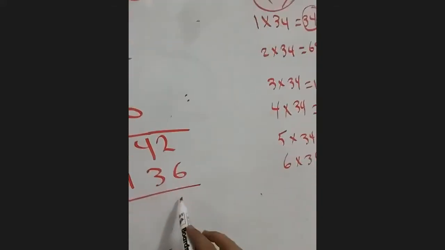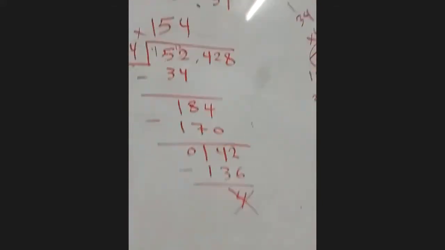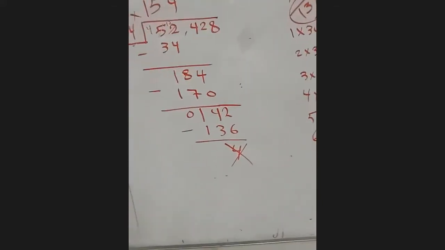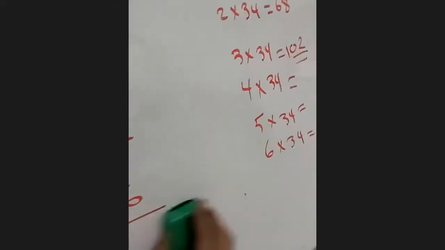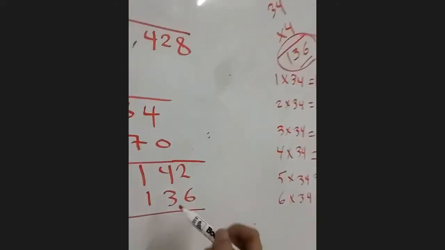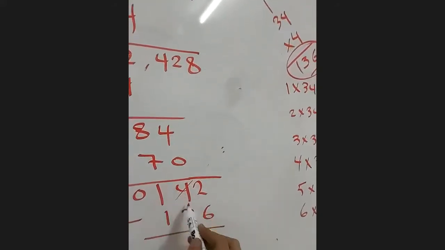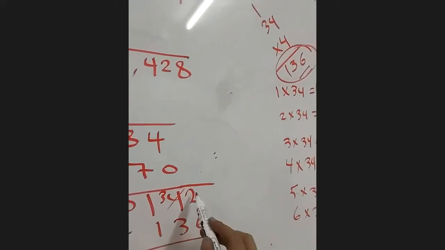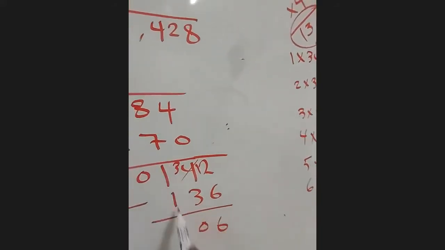2 minus 6 is not 4. 2 minus 6 is not 4. 2 is less than 6, so I will borrow 1 from the 3. The 4 will be 3. This will be 12. 12 minus 6 is 6. 3 minus 3, 0. 1 minus 1, 0.